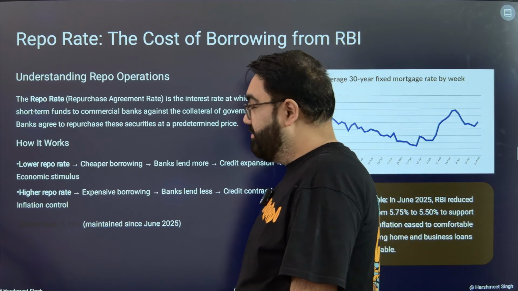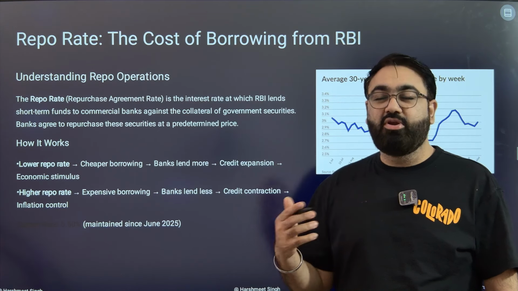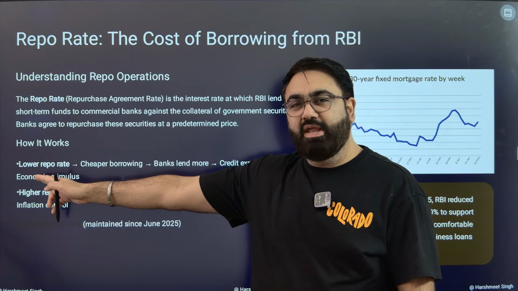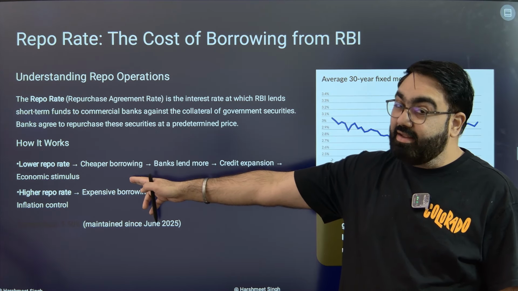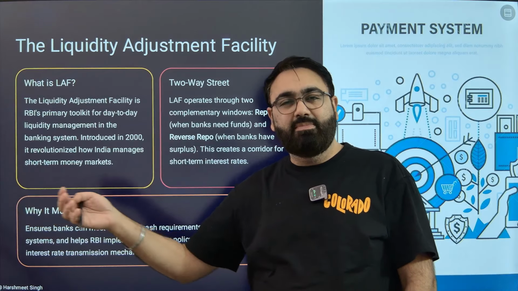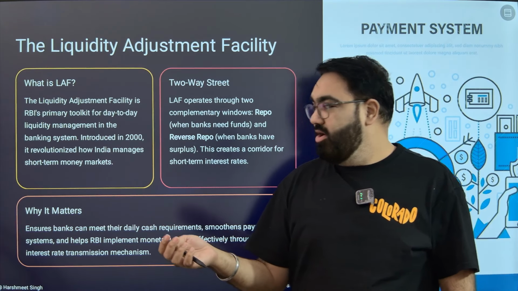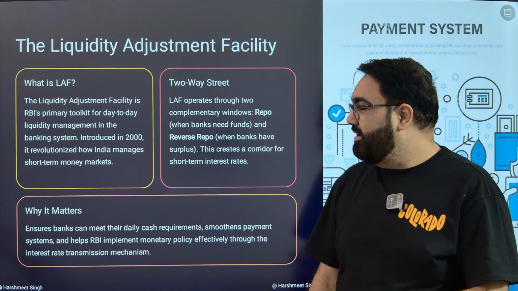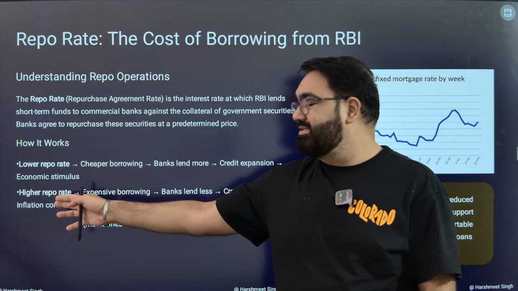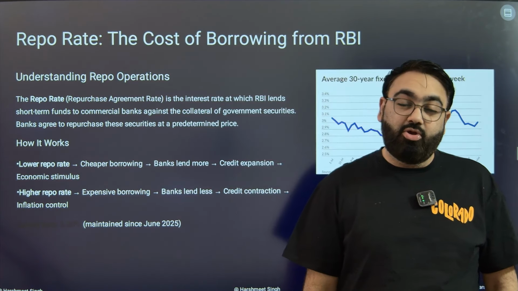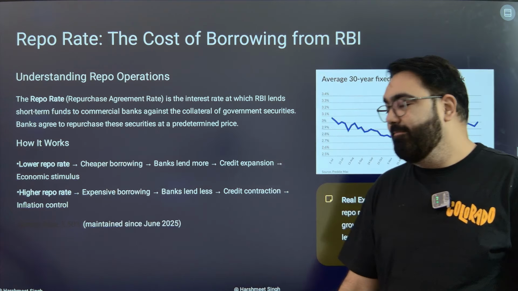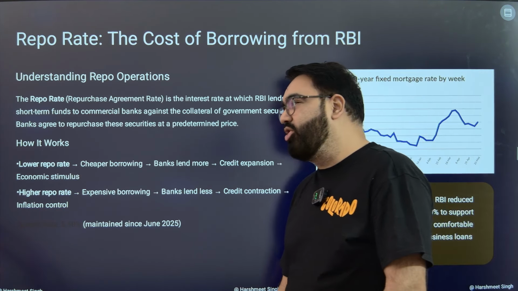So now imagine what happens if the repo rate is low. Repo rate is low means the bank can get the money from RBI very easily. When they get the money very easily, they will distribute it very easily. People will get more money in their hand. On the other hand, if the repo rate is increased, it means it is difficult for the banks to get money from RBI. So banks will not give you the loan, and economic activity will decline. That is how RBI tries to control this.